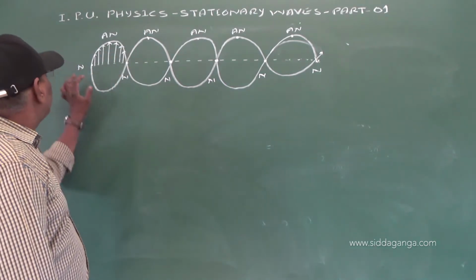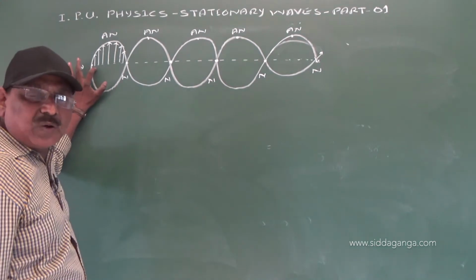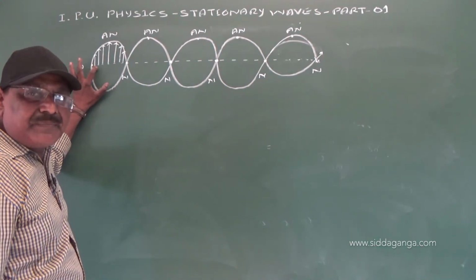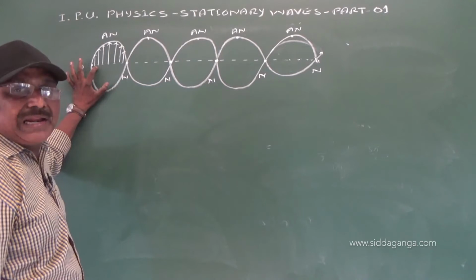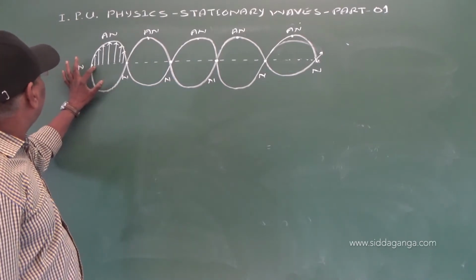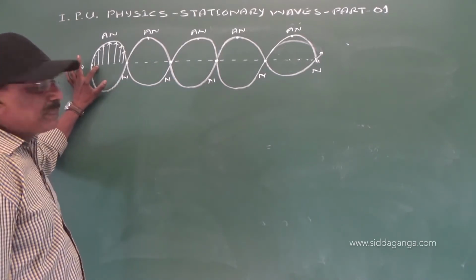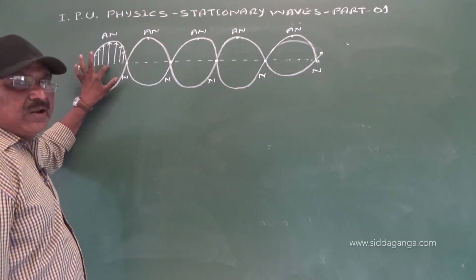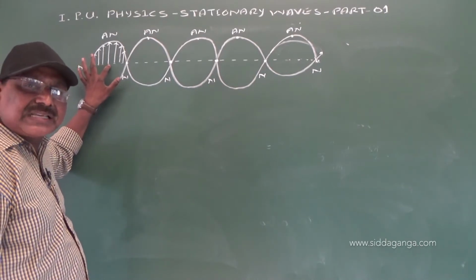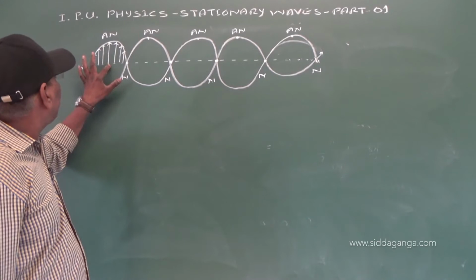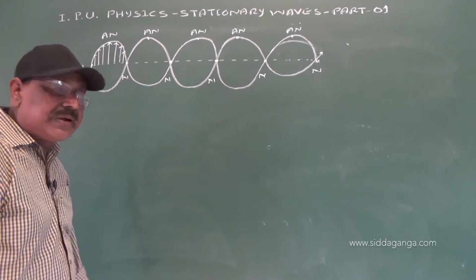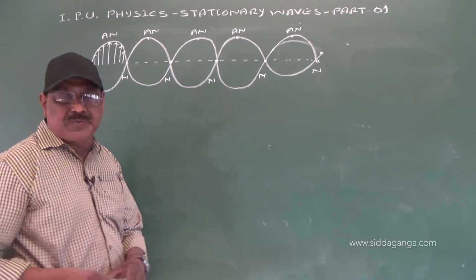Now the amplitude of the particle at a node is 0. For the next particle, it has some value. As we move up to the antinode, the amplitude increases and becomes maximum. From antinode to node, the amplitude decreases and becomes minimum.